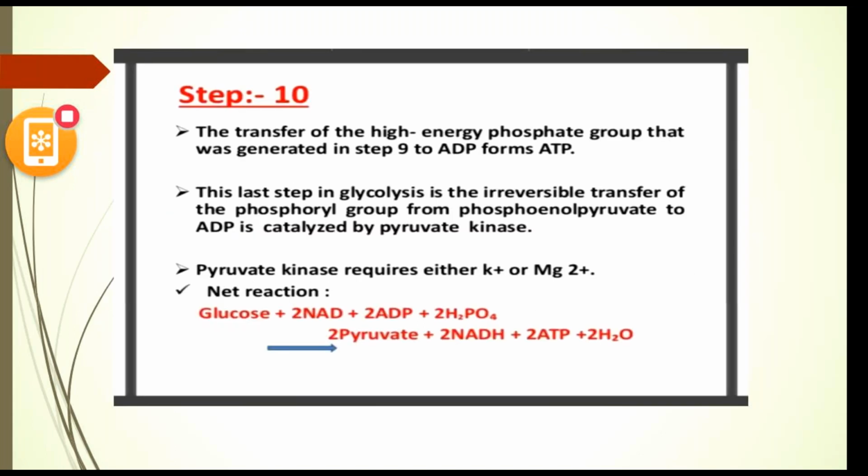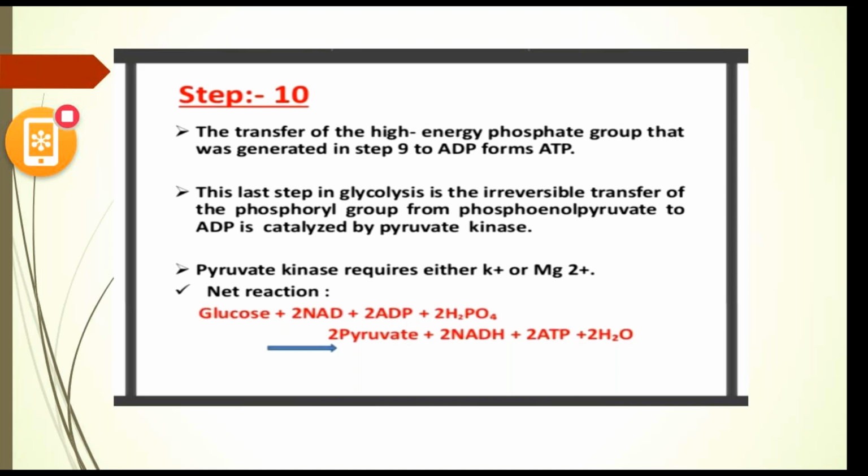Next, it is the 10th step. Here it is the final reaction of glycolysis. Phosphoenol pyruvic acid undergoes dephosphorylation in the presence of the enzyme pyruvate kinase, resulting in the formation of pyruvic acid. ADP is converted to ATP, and here pyruvate kinase requires a magnesium compound,